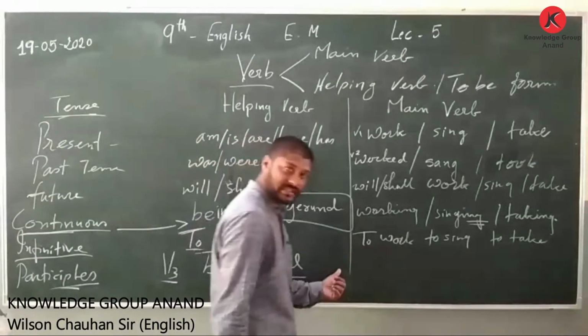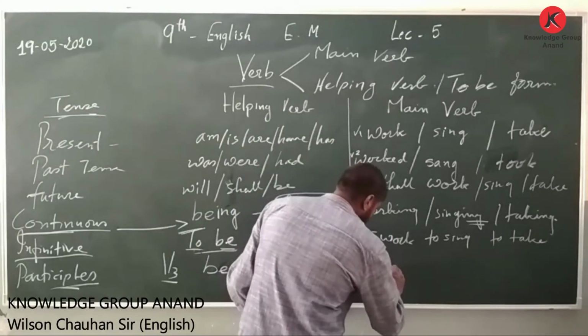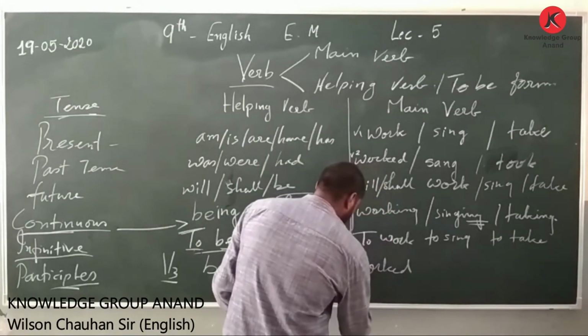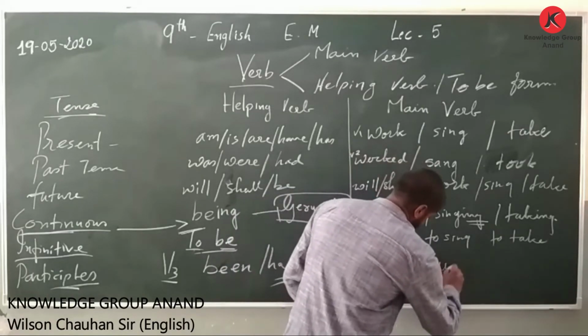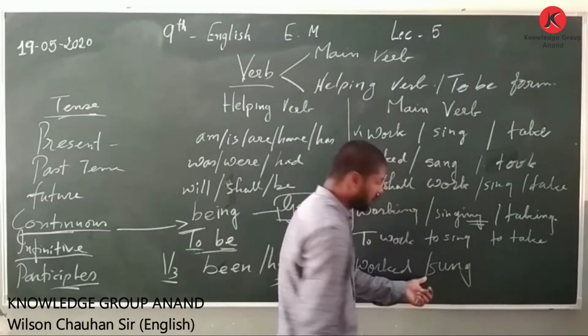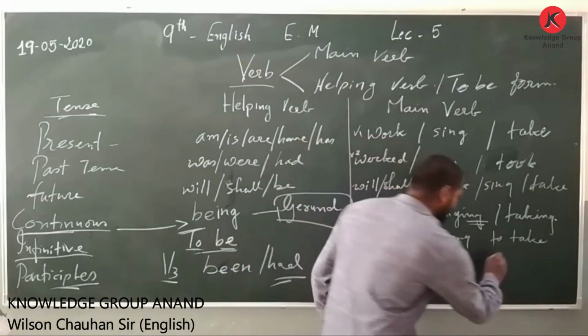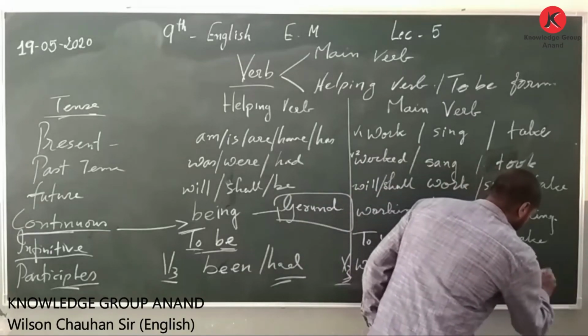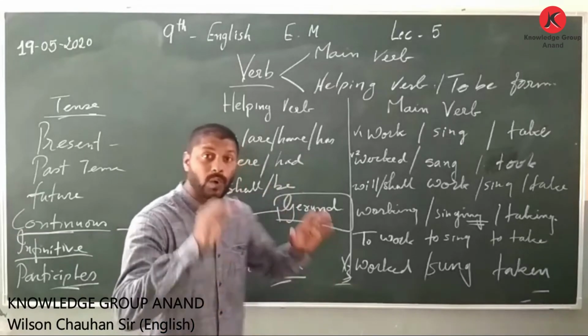So we shall be using worked, remember, it is V3. Here it should be sung, and taken. So did you understand, my dear friends?